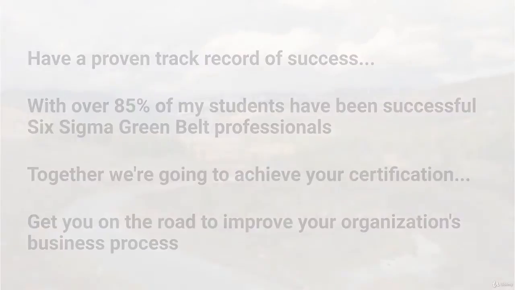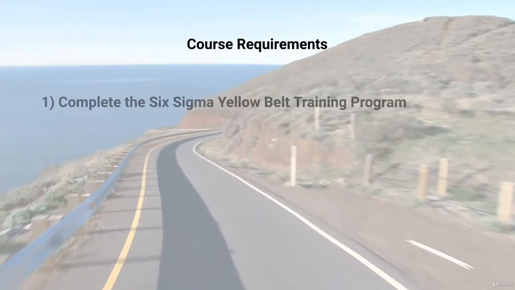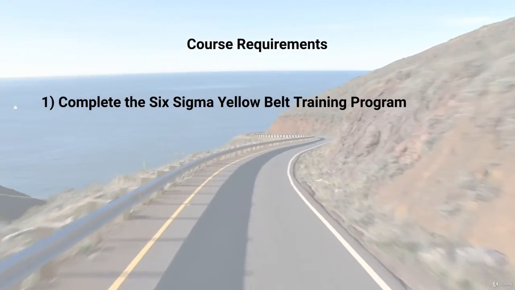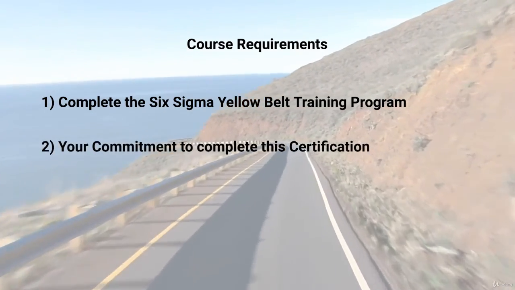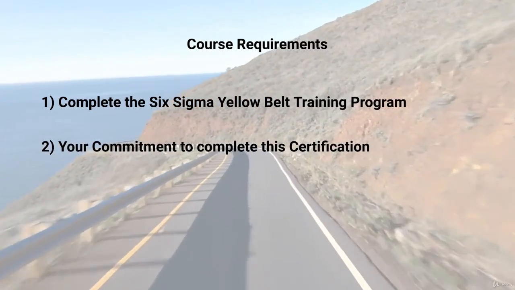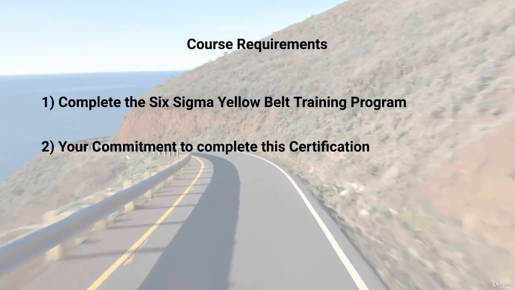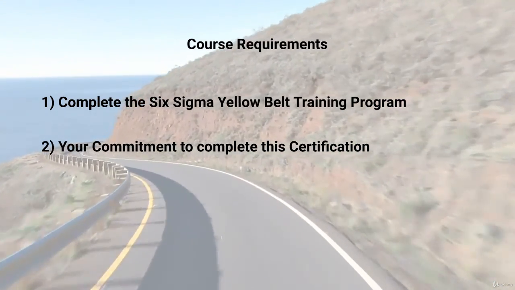There are a couple of requirements to enroll. Number 1, you should have completed the Six Sigma Yellow Belt training program. And 2, I need your commitment to watch the lectures, study the information, and be a successful certified Six Sigma Green Belt.